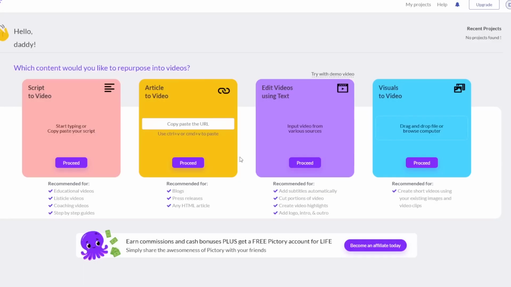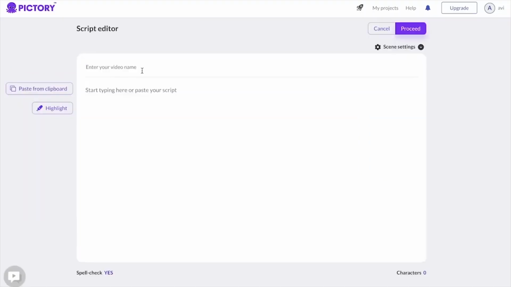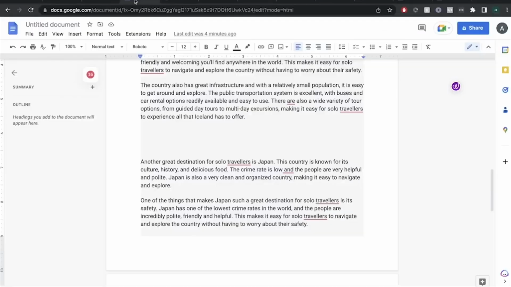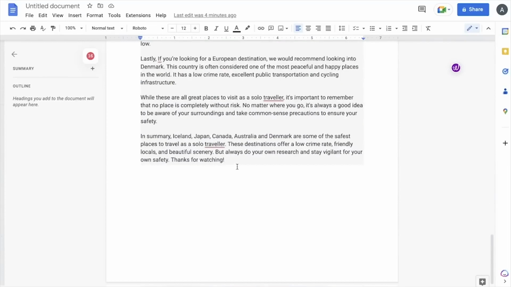So once you're on Pictory, there are a couple of ways in which you can turn your content into videos. You can do article to videos, you can edit your videos using text, or you can do visuals to a video. But for this example, we'll be using the script to video template. To get started, go ahead and click Proceed and enter the name of your video. Next, here is where you'll paste the full script for your YouTube video.